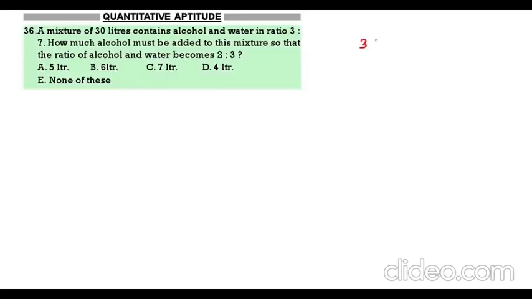Now in this 30 liters we are having 3:7. So 3 plus 7, 10 parts. That means there will be 9 liters alcohol, 21 liters water. Now how much alcohol is added? So 9 plus x. For total quantity also x liters will be added so that it becomes 2/5, because 2 plus 3 is 5.